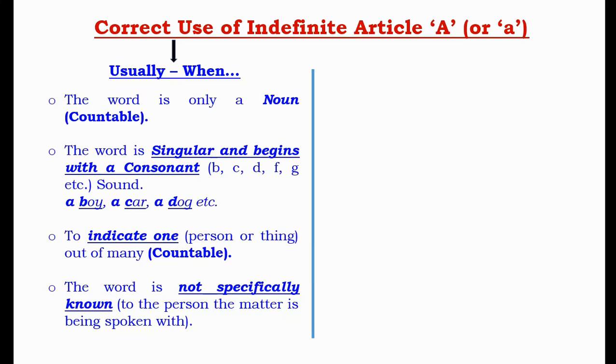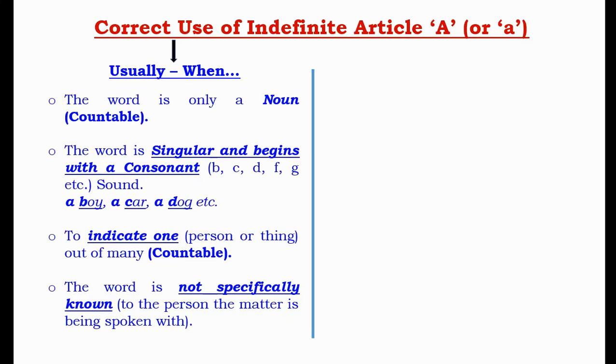Secondly, when the word is singular and begins with a consonant sound such as B, C, D, F, G, etc., such as a boy, a car, a dog, etc. Next, when it requires to indicate one person or thing out of many, countable. And next, most importantly, when the word is not specifically known to the person the matter is being spoken with.